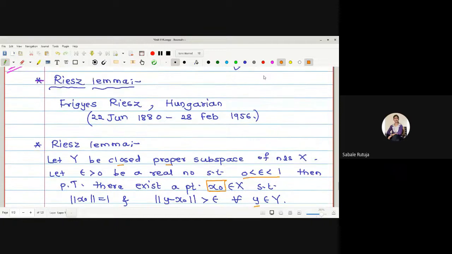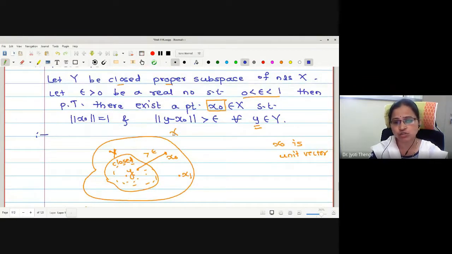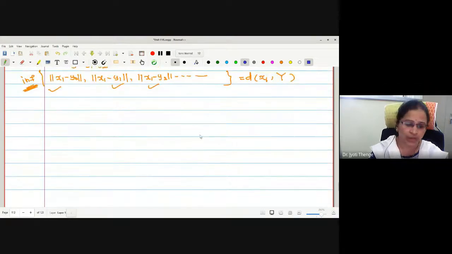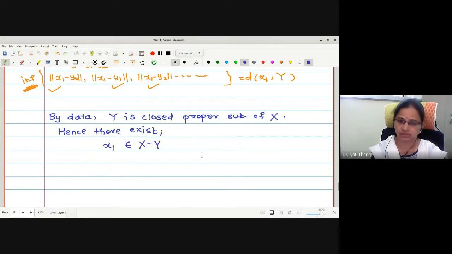Okay. This is the distance concept we will define, and then we will proceed further to find the existence of this point x0 and prove this part as well. Let me proceed. By the given data, capital Y is a closed proper subspace of X. Hence there exists x1 which is in X but not in Y.